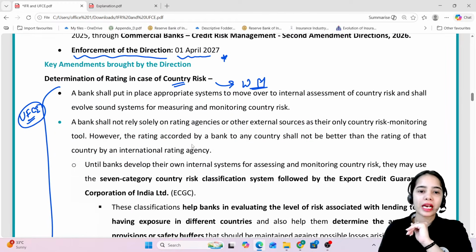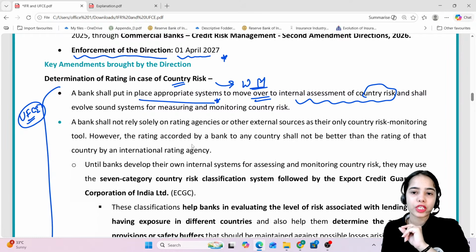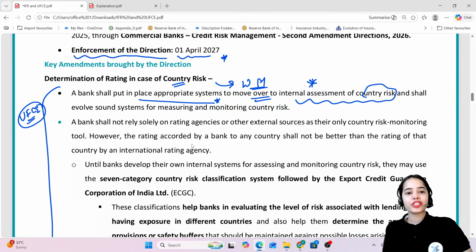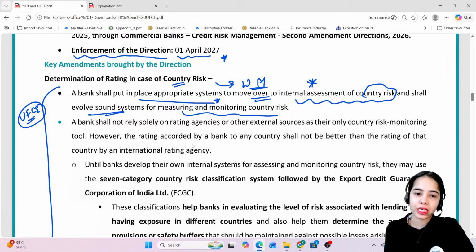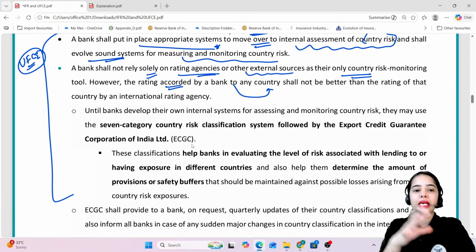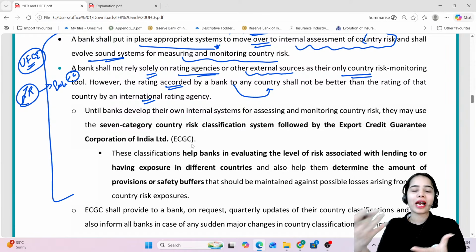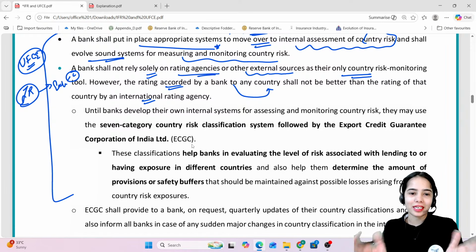Okay, so a bank shall put in place an appropriate system to move over to internal assessment of country risk, and shall evolve sound systems for measuring and monitoring the country risk. A bank shall not rely solely on the rating agencies or other external sources as their only country risk monitoring tool. However, the rating accorded by a bank to any country shall not be better than the rating of that country by the international rating agency. So the bank should provide the internal rating for exposures to a particular country, but the internal rating cannot be higher than the international credit rating provided. That is the broad idea.